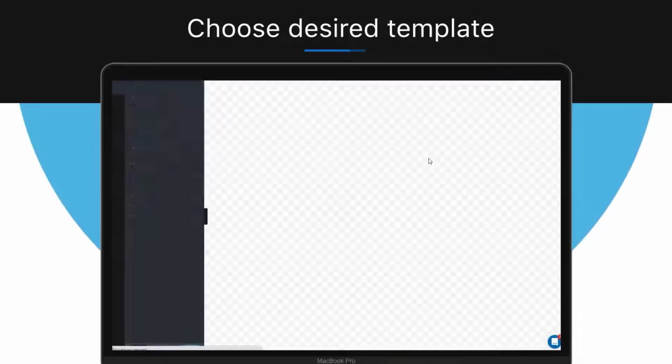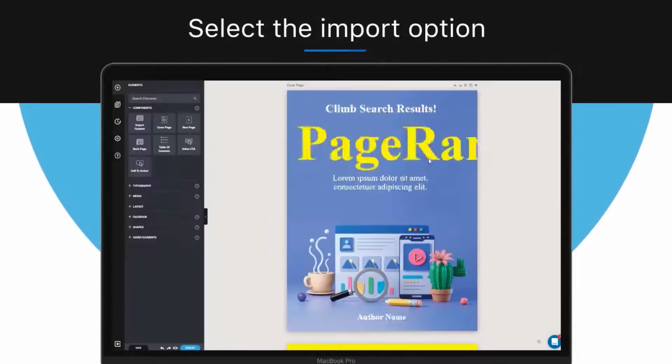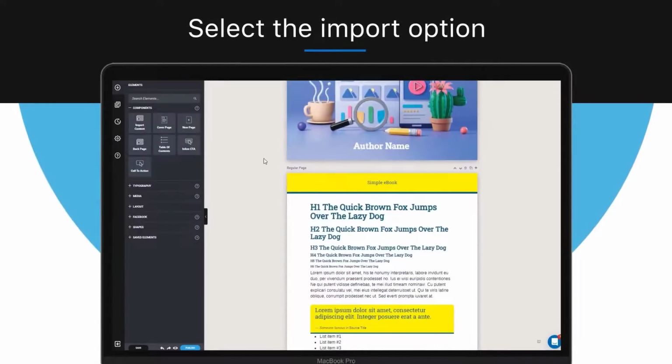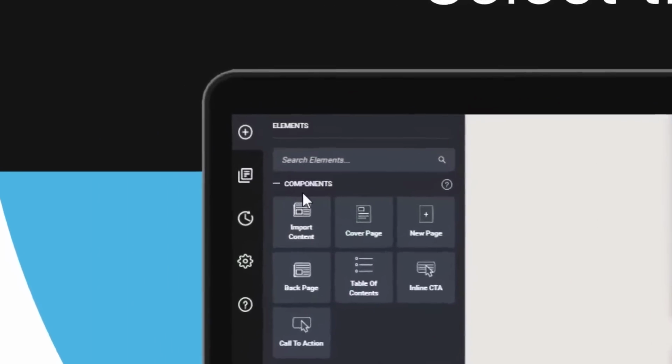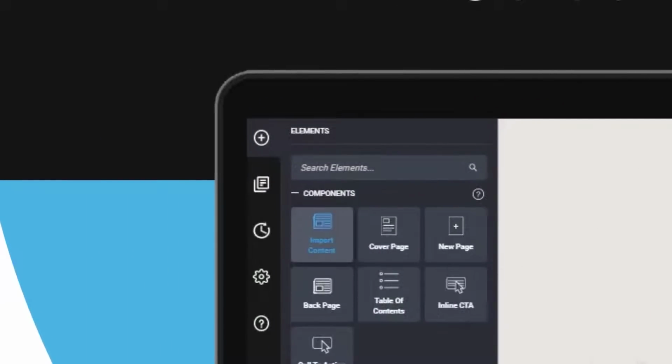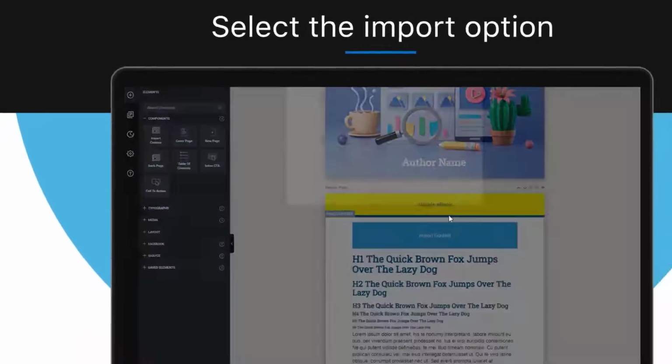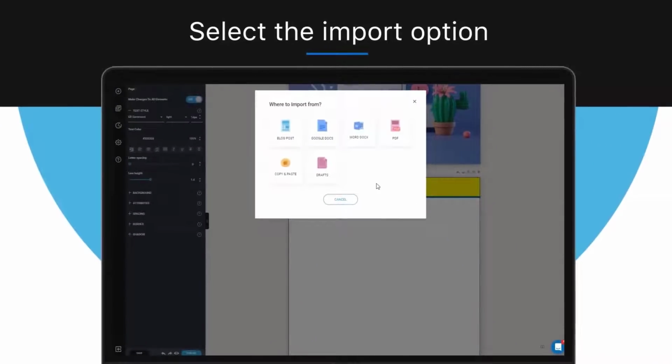Now it's time to import the content for your ebook. To do so, go to the Elements section, click Components, and then click Drag and Drop to drop the Import Content button onto the place where you want the material to be imported.